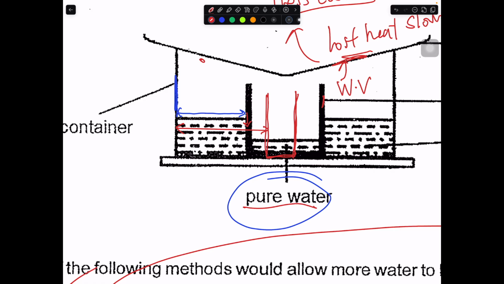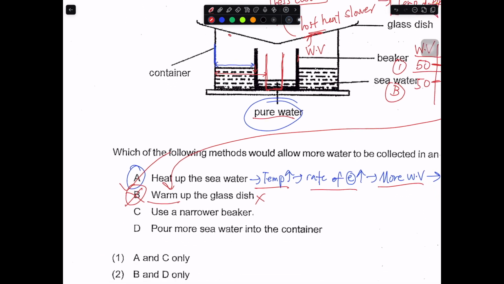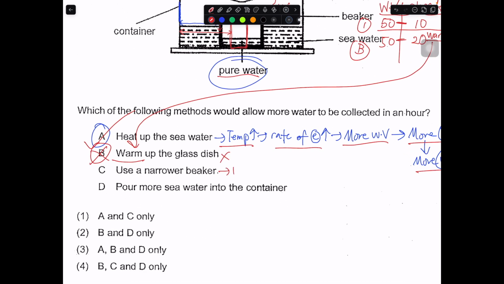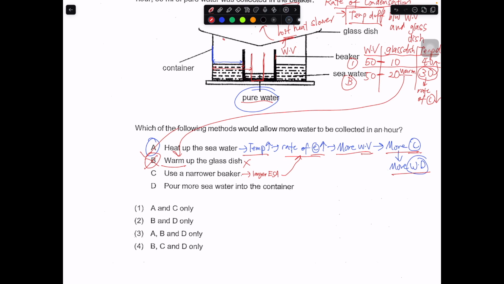So the exposed surface area becomes larger. Okay. So you have larger exposed surface area. Same thing, rate of condensation increases. More water vapor, more condensation, more water droplets. C is correct. So answer is A and C. Answer is number 1, because you cannot find another option with A, C, D. Okay, so answer must be A and C. But D is wrong.